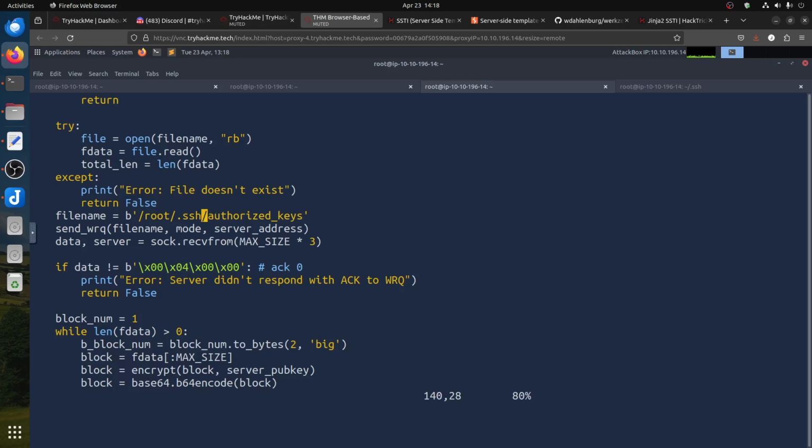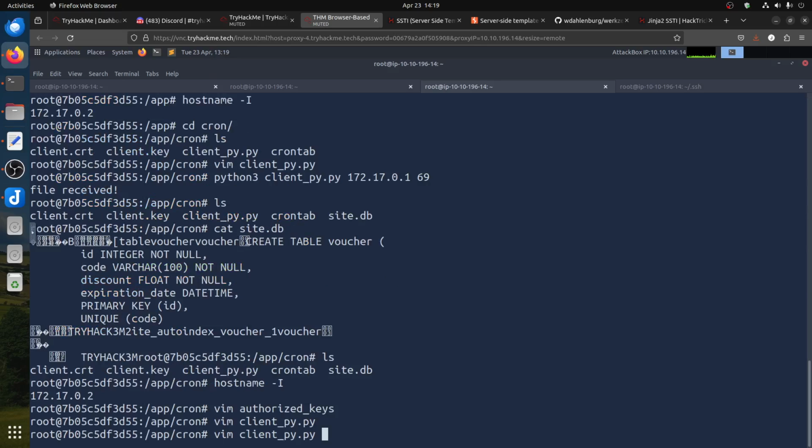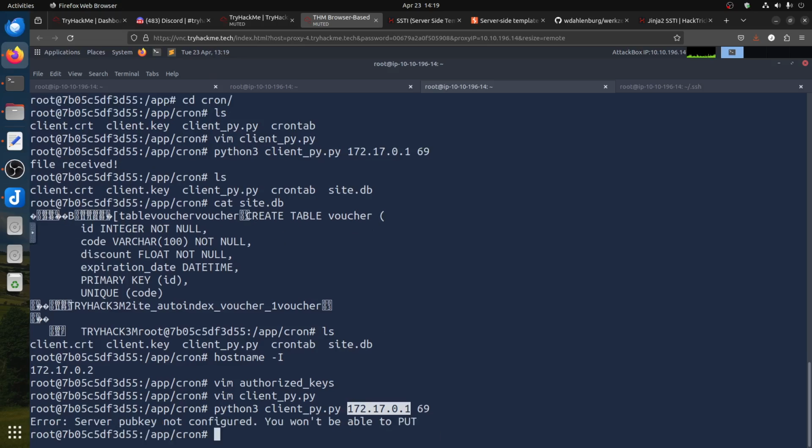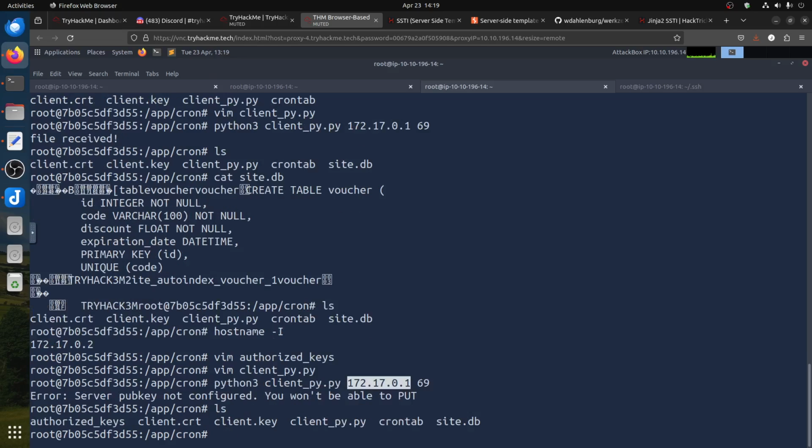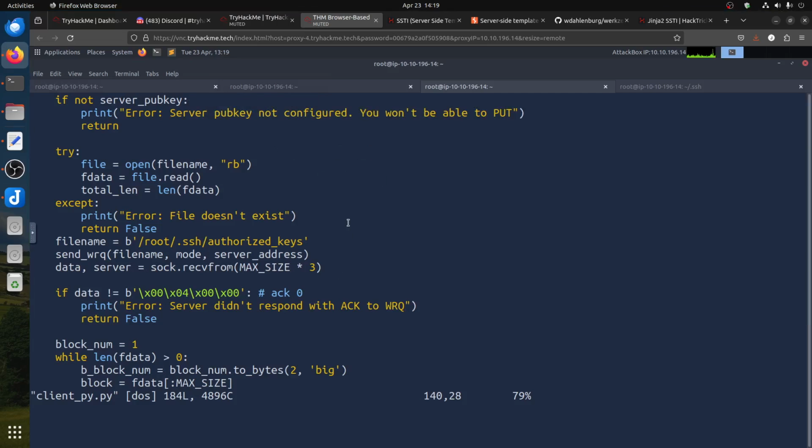Now let's test that. So if we go there, remember he talked to that file. So if I do that, he said server public key not configured, you won't be able to put. So that's one thing we need to get, because remember we are missing something. We have the client, we have that. We don't have one variable that this script is trying to find.